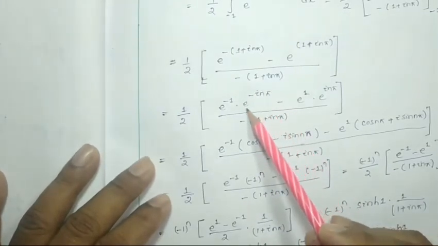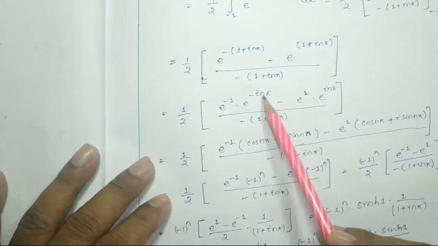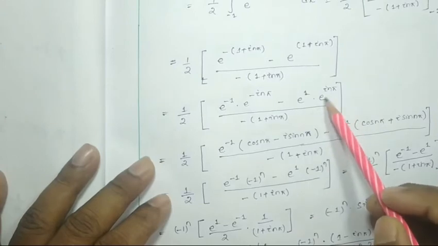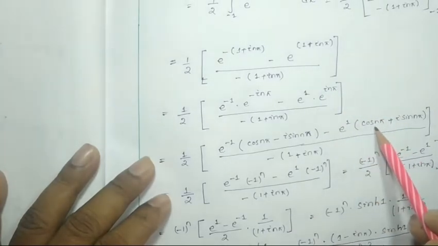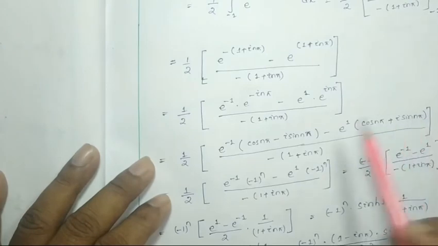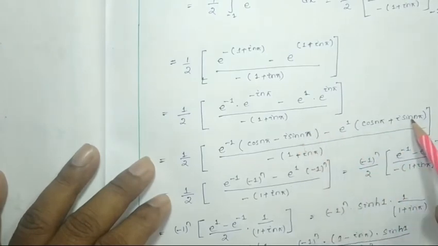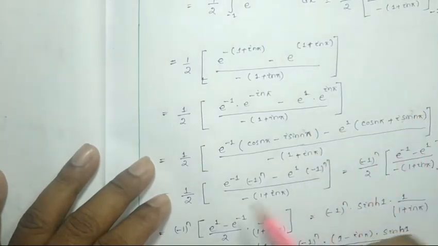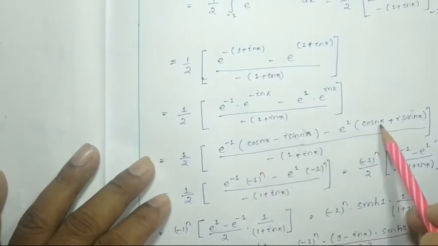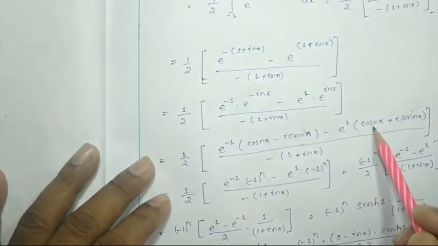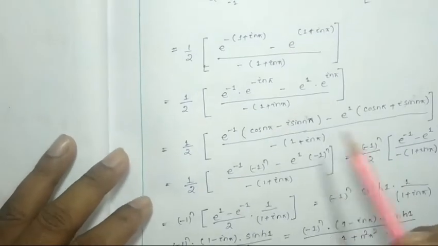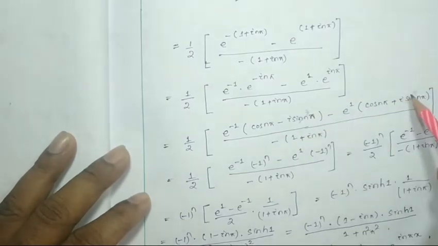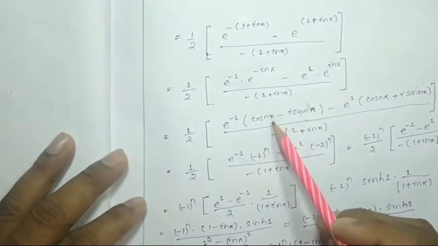So e to the power minus i n pi can be written as cos n pi minus i sin n pi. E to the power i n pi can be written as cos n pi plus i sin n pi, right? We know that sin n pi will be 0, so those two terms are going to cancel out. But cos n pi is here, and here also one cos n pi is there. We know that cos n pi is nothing but minus 1 to the power n.